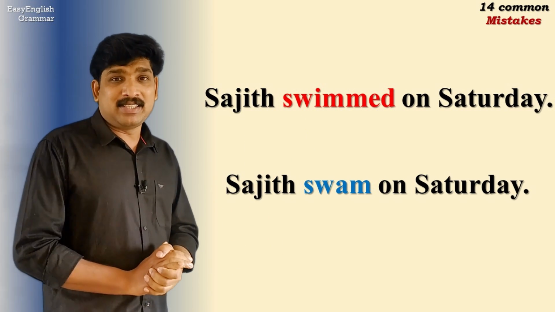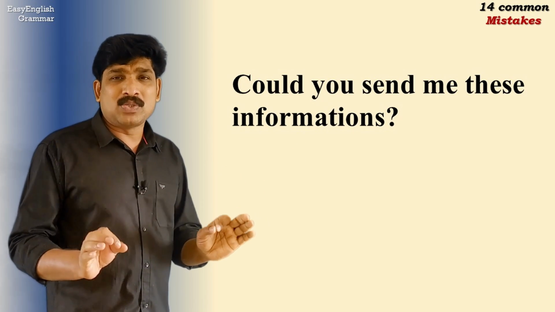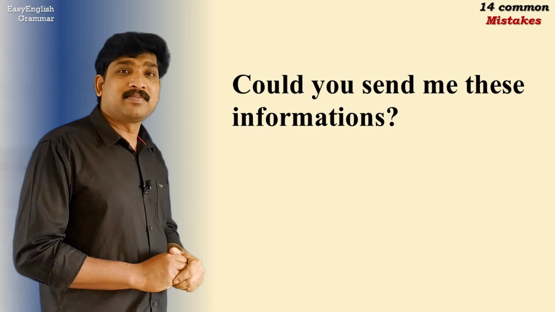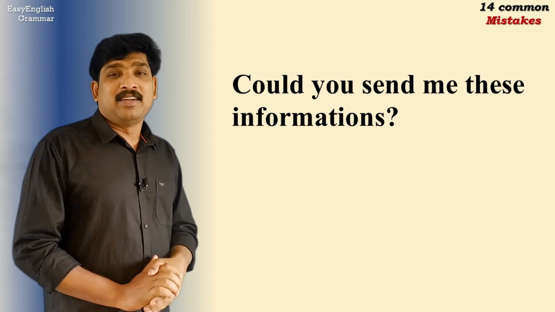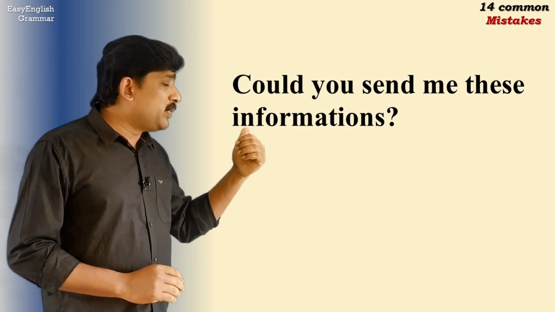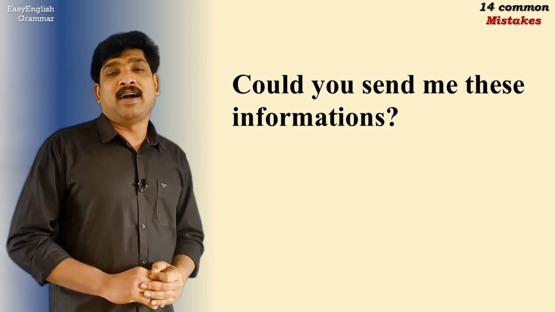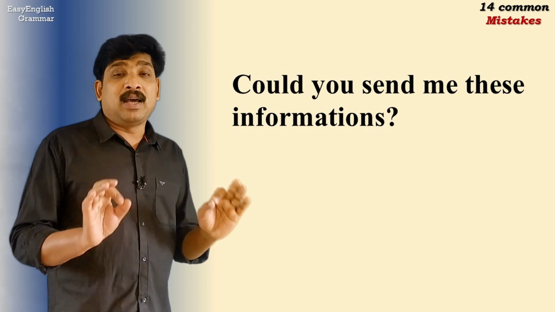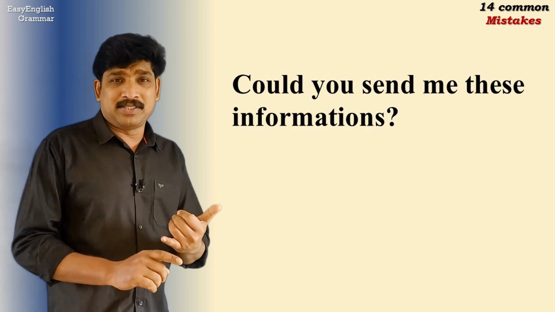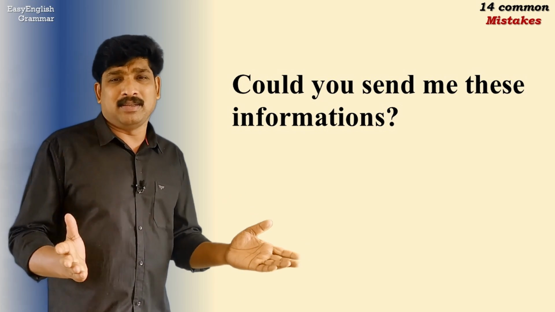The next mistake is, "Could you send me these informations?" Can you guess what is the problem with this? What is wrong with this sentence? It is nothing but the plural form of the noun information. The noun information doesn't have a plural form because it's an uncountable noun. There are many other uncountable nouns in English like rice, water, milk, news, luggage, and many.